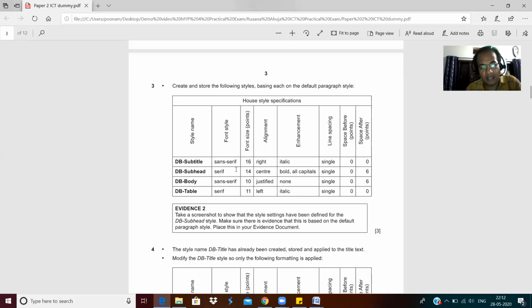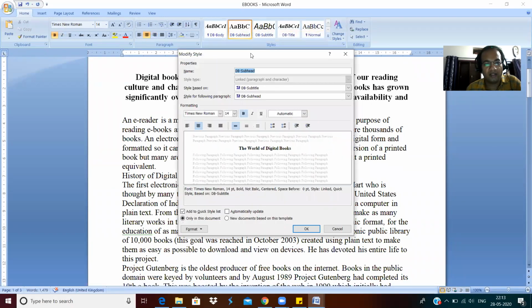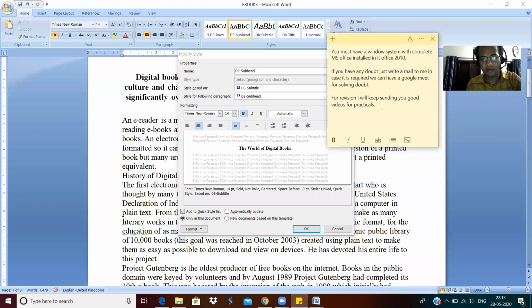Sans serif means Arial and serif means Times New Roman. When you modify this, you see it is in Times New Roman. So Times New Roman is serif and Arial is sans serif. Okay, let me put it on the sticky note.